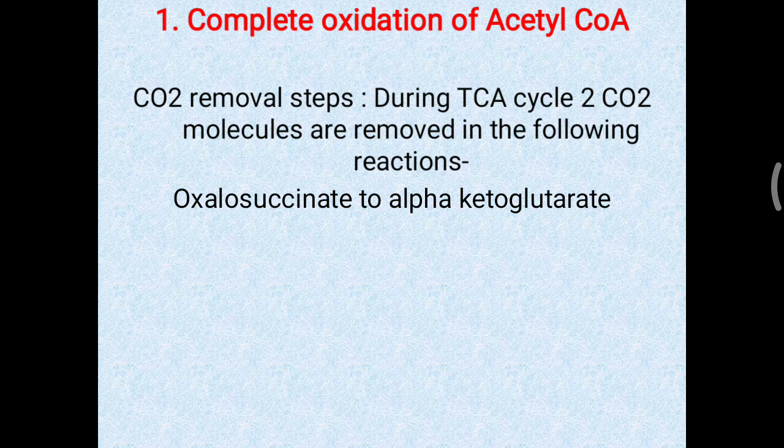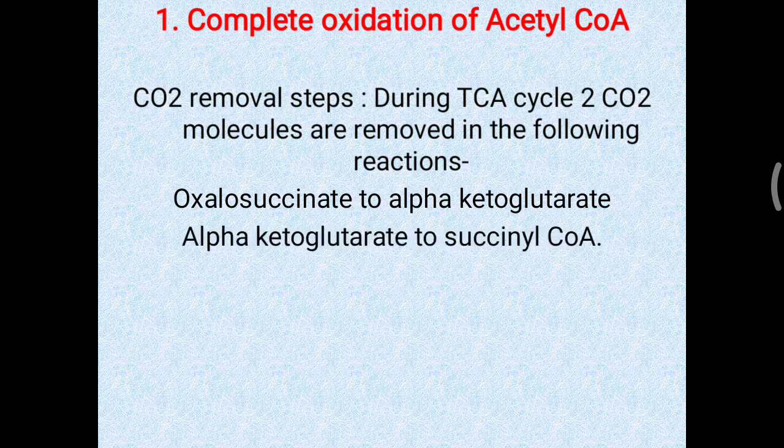Oxalosuccinate is produced from isocitrate. Oxalosuccinate is an unstable molecule, and immediately 1 carbon dioxide is removed, forming alpha ketoglutarate. Alpha ketoglutarate is a 5 carbon molecule. Now this alpha ketoglutarate is converted into succinyl-CoA, which is 4 carbon, again removing 1 carbon dioxide with the help of the enzyme alpha ketoglutarate dehydrogenase.